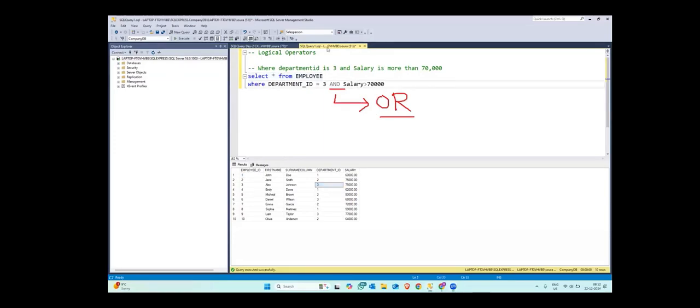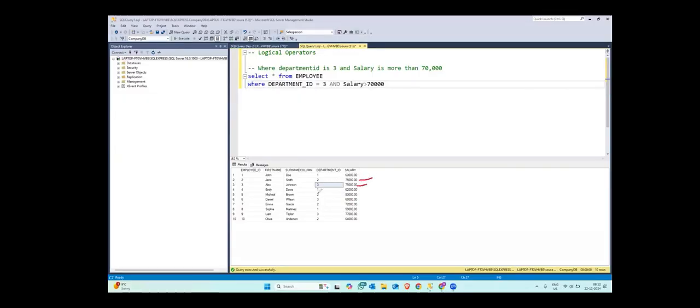Okay, let me do this for you. If you are still confused, see: 2, 3, 5, 6, 7, 9, and 3. Okay, so let us try one by one. So first employee, neither one, neither 60,000, so we will not get. Second employee, salary greater than 70,000, we will get 2.